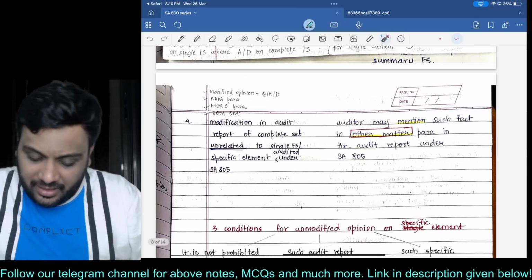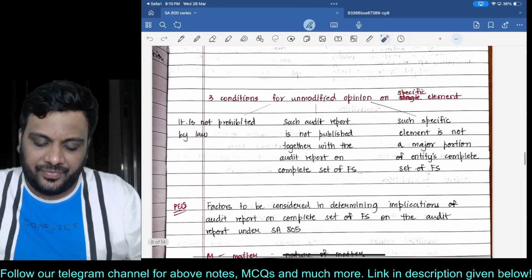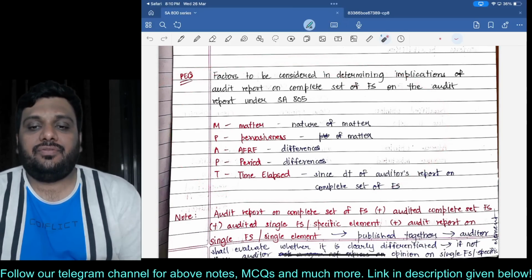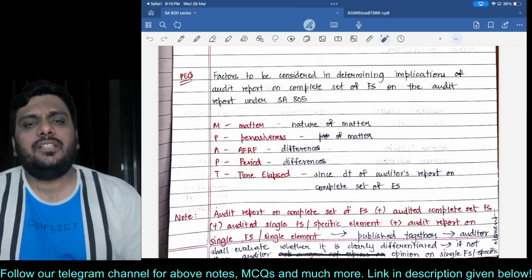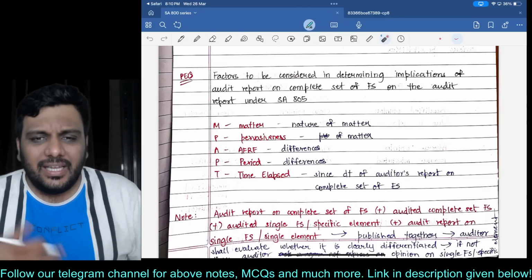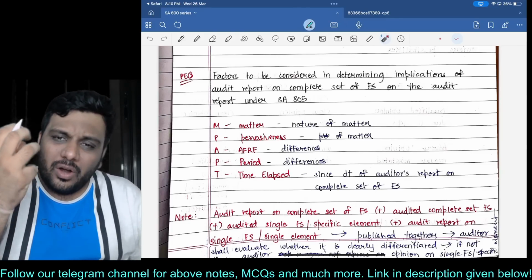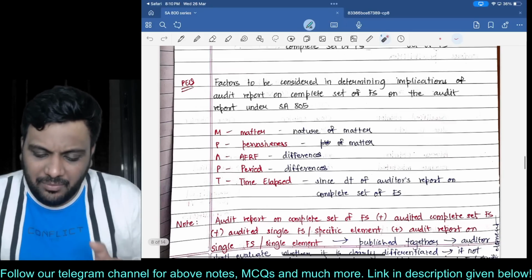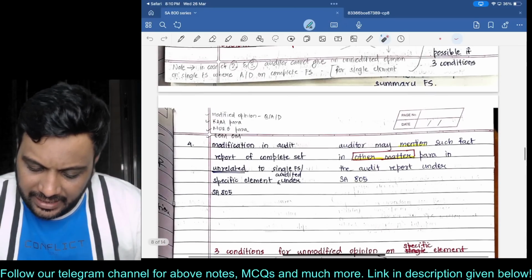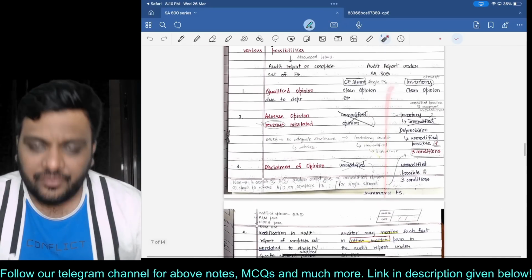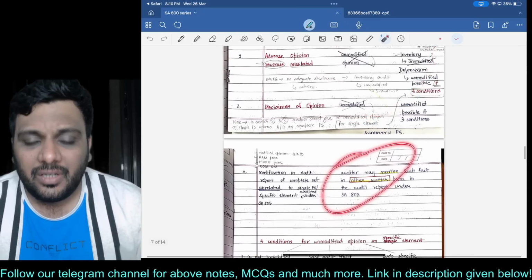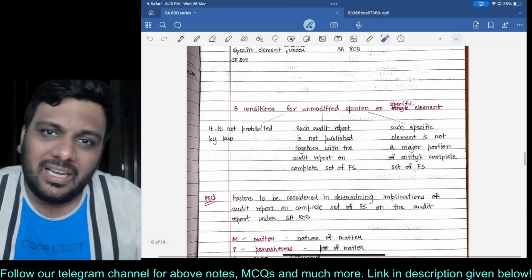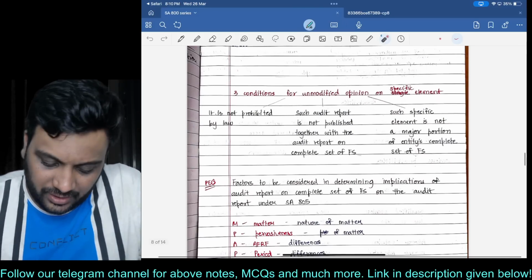Please pause and read these reporting considerations again. This particular paragraph has been added as an amendment, so you have to be very careful over here. They are saying that when you are giving a modified report on the complete set of FS, what is the brain that we have used in this entire discussion? We saw the matter, we saw how material it is, we saw whether it is affecting the single FS or specific element or not.